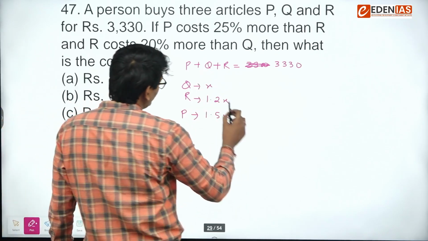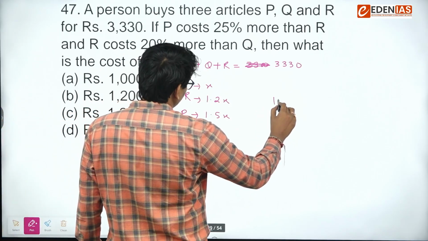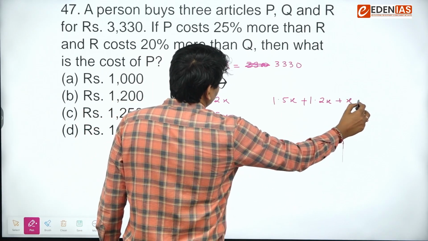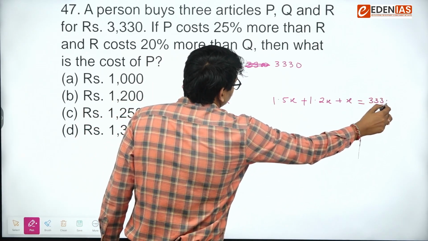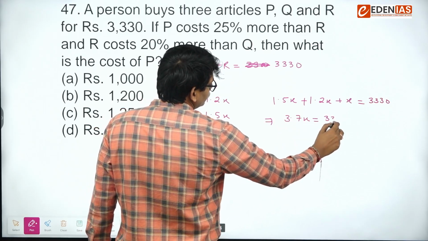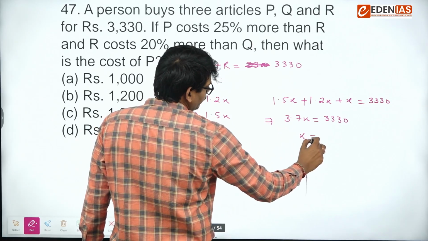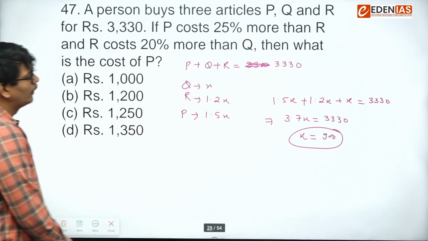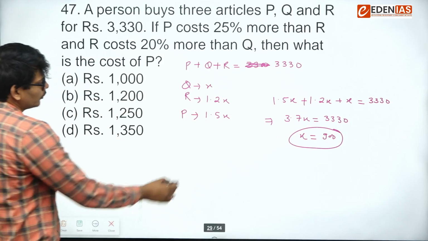Now put these values here. (3.7x). So x will come out as 900. And what is the cost of P? So cost of P is this.